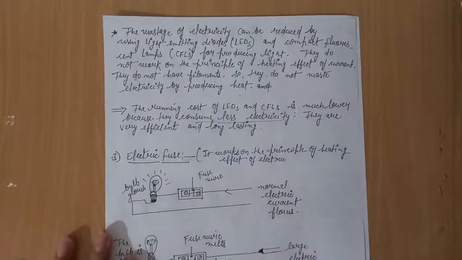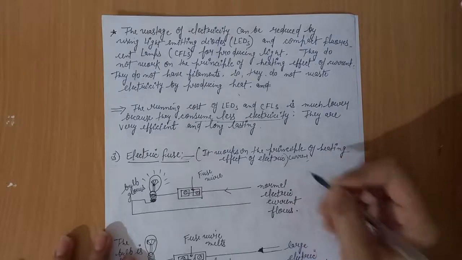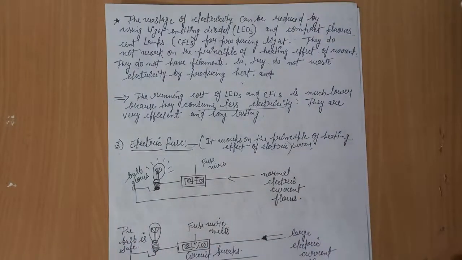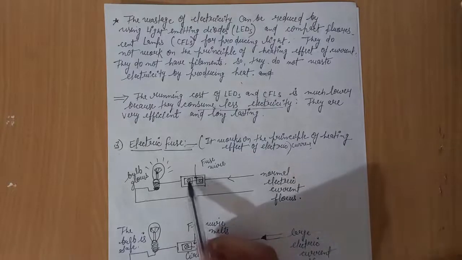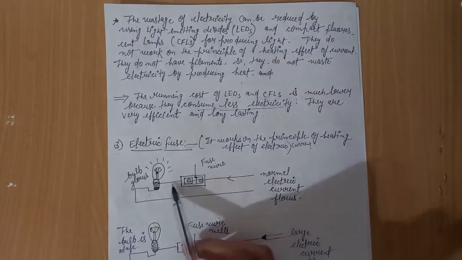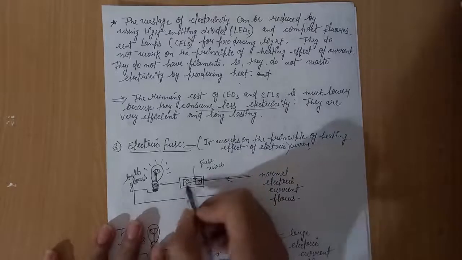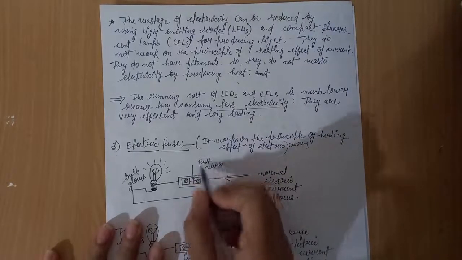Next is the electric fuse. It works on the principle of the heating effect of electric current. Whenever in our household circuit the amount of electric current becomes excessive, it may damage our electrical appliances. So for the prevention of such large damage, an electric fuse is used, and it is attached in series with the wires of the household circuit. So this is the wire of the household circuit, and this electric fuse is connected in series with this wire.